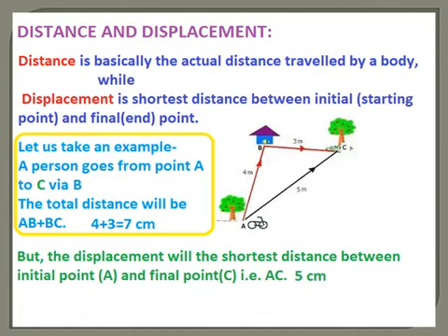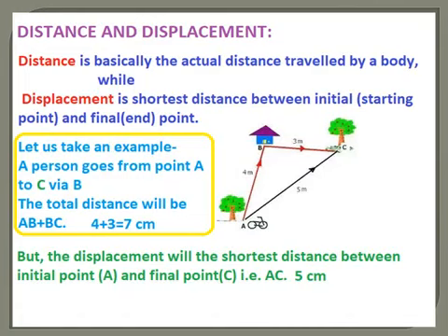Now, for example, a cyclist is traveling from A, then reaching the point B, and then reaching the point C. How much is the distance traveled by this cyclist? As per the diagram, from A to B he travels 4 meters, and from B to C, again 3 meters. Therefore the total distance traveled by him is 4 plus 3, 7 meters.